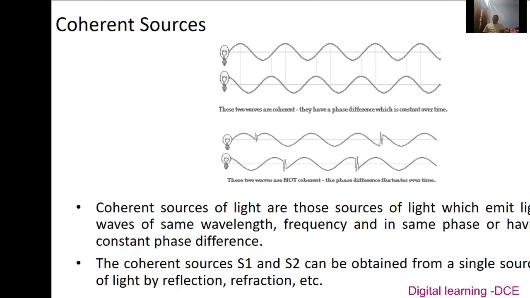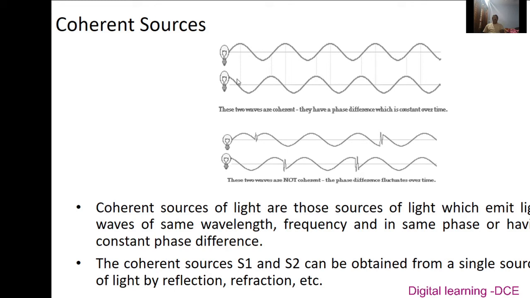Next, we will move on to coherent sources. Two sources are said to be coherent if they emit light waves of the same frequency with equal or nearly equal amplitude, satisfying the condition that the phase difference between any two points in the wave field remains constant over a prolonged period of time. This means that the two sources must emit radiation of the same wavelength.